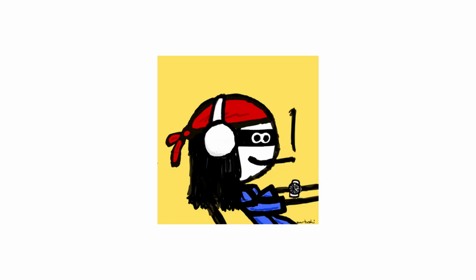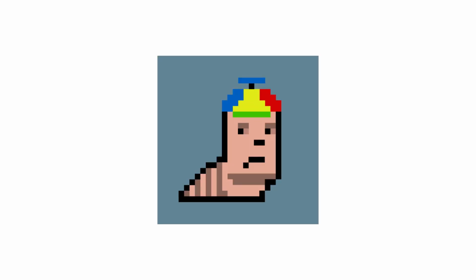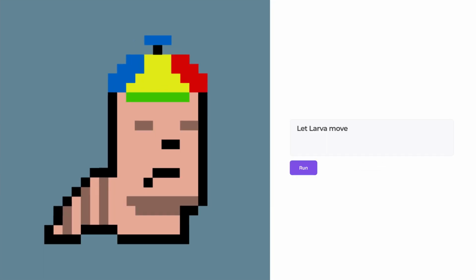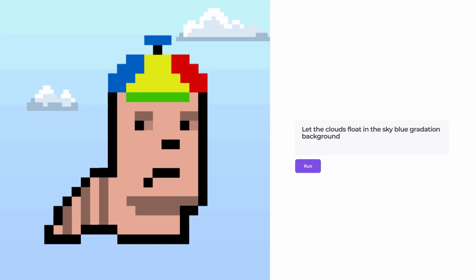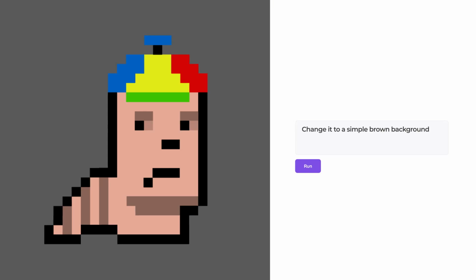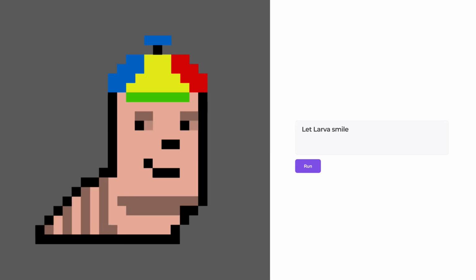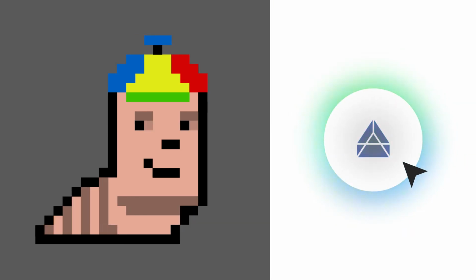Imagine NFTs beyond static images. With AI Network's AI NFT technology, we can bring large-scale AI models to NFTs, creating dynamic assets that can change images, exchange data, and even interact with users. For AI Network, NFTs are no longer just static images.